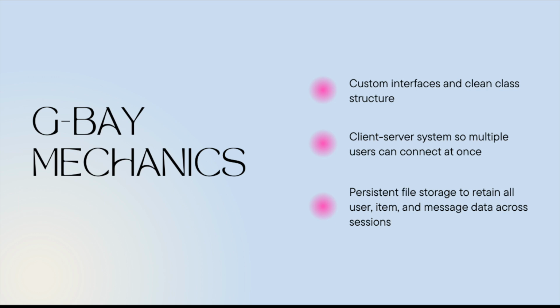The app runs on a client-server architecture. We built GBay Server to manage all backend operations. It uses multi-threading to handle multiple connections at once. The client connects through GBay Client, which sends requests and receives responses. All data, user accounts, item listings, messages is stored in text files, ensuring persistence even after shutdown.